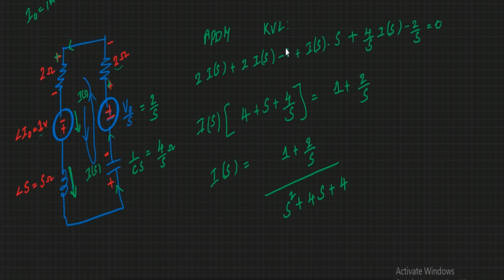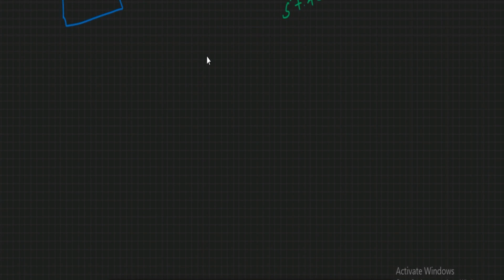If I take this minus 1 and minus 2 by s to the RHS, here you are going to get I(s) into 4 plus s plus 4 by s is equal to 1 plus 2 by s. From this, I(s) is equal to 1 plus 2 by s over s square plus 4s plus 4. So after simplifying, you are going to get I(s) is equal to s plus 2 by s square plus 4s plus 4.